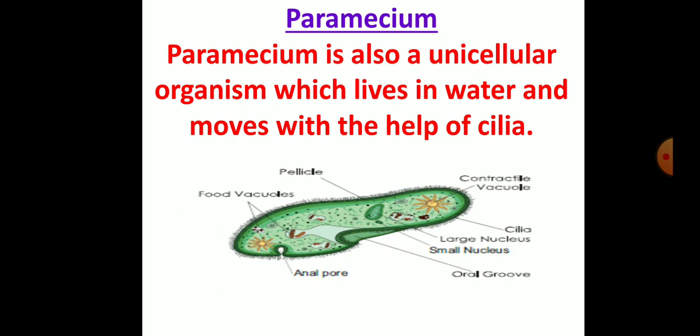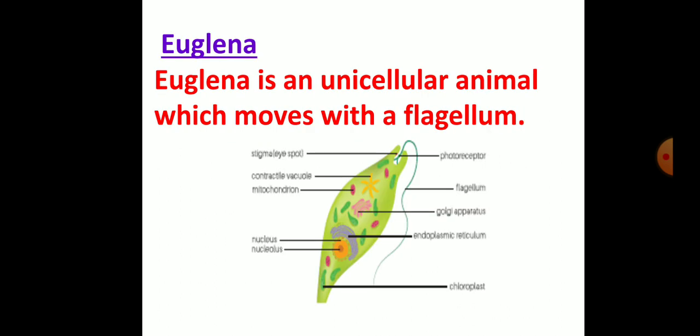Paramecium. Paramecium is also a unicellular organism which lives in water and moves with the help of cilia. Cilia is a hair-like structure which will help to move from one place to another. Euglena. Euglena is a unicellular animal which moves with the flagellum.